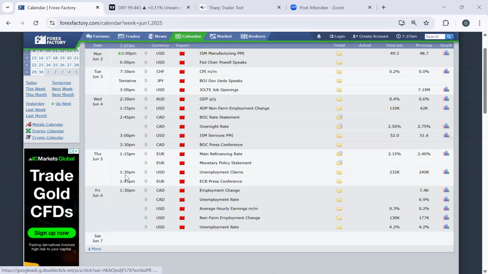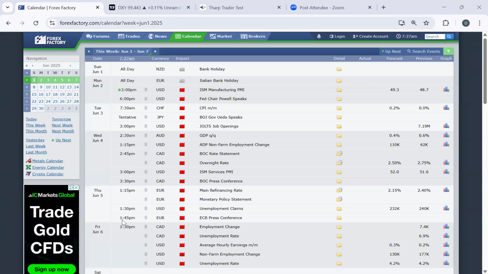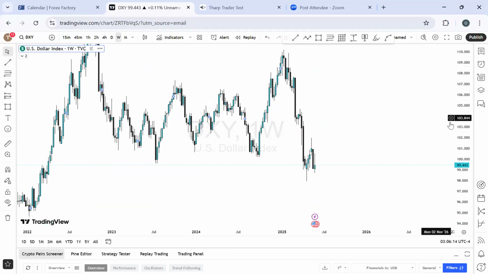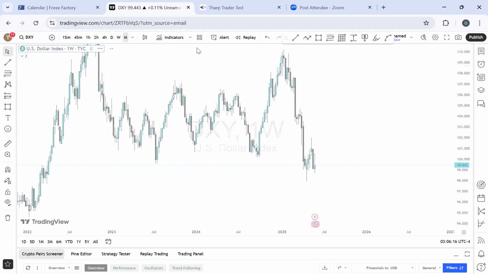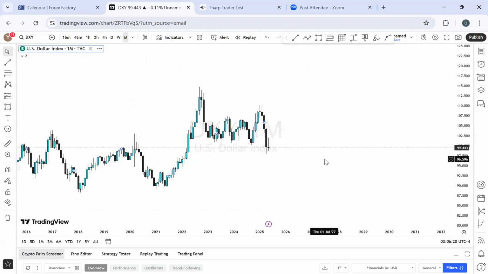So we have to be careful and trade cautiously, especially with the currencies that have to do with this high impact news. And of course, we are done with the highlights on the fundamental part. So let's see the highlights on the monthly time frame down to the 4 hour or 1 hour time frame on the currencies that we want to trade for the week.